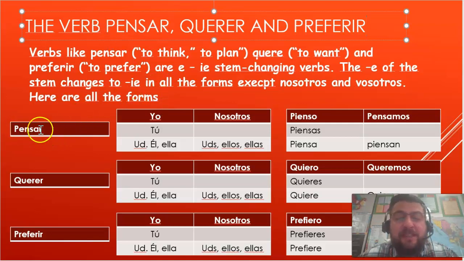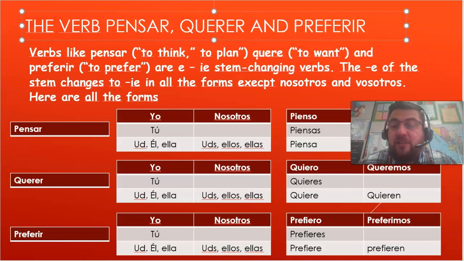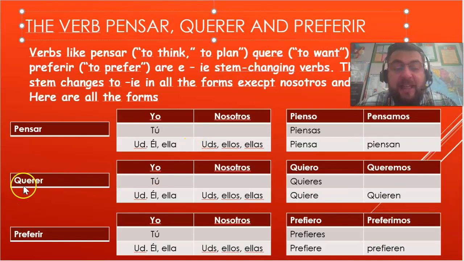So the verb pensar, right? So it'd be yo pienso. Notice how the PE changed to PIE, and that's what he's talking about, right? So that E changed to IE. Yo pienso. Tú piensas. Usted, él, ella piensa. Nosotros pensamos. Ustedes piensan. Okay, so now let's look at the next verb, querer.